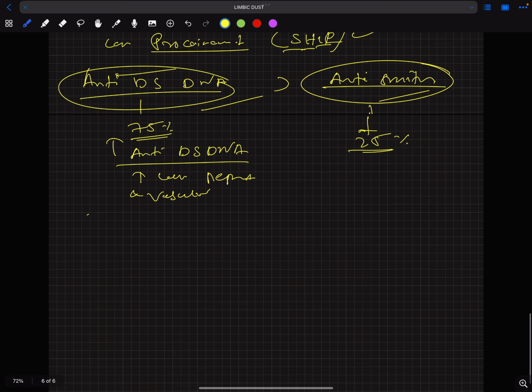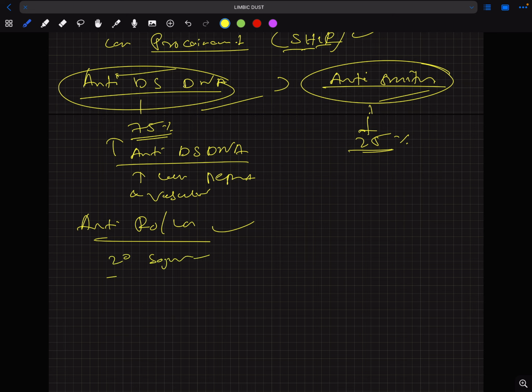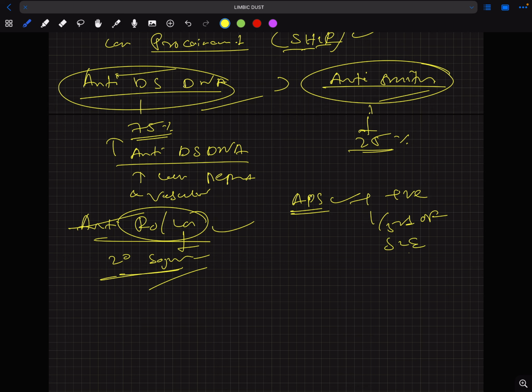And another thing is anti-Ro. It is seen in Sjogren, in asymptomatic patients. It is non-specific for SLE, indicates secondary Sjogren, and in pregnancy, another thing that is not important for us. Largely in mothers it is positive, in Sjogren also. Another is antiphospholipid syndrome antibodies. Positive in one third of SLE patients. We'll discuss APS later.